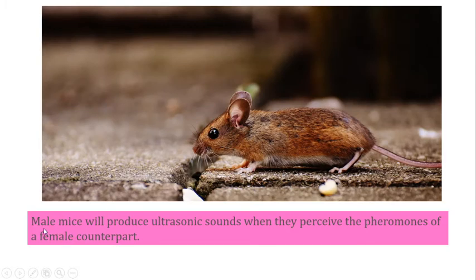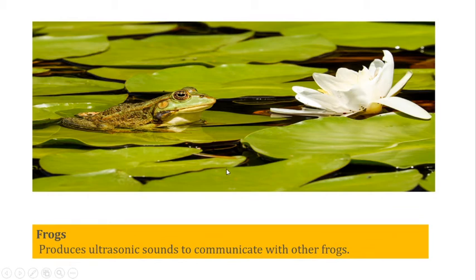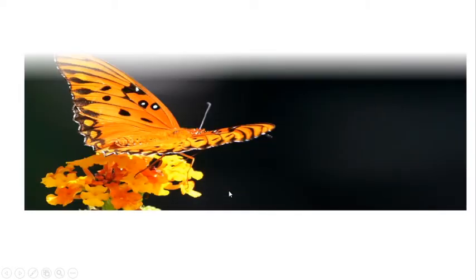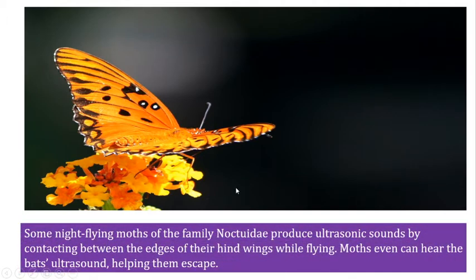Similarly, the male mice will produce ultrasonic sound to communicate with the female mice. The frogs can produce ultrasonic sound to communicate with other frogs. Grasshoppers, some types of butterfly, and a few families of moth are examples of animals that produce ultrasonic waves and can also hear ultrasonic waves.